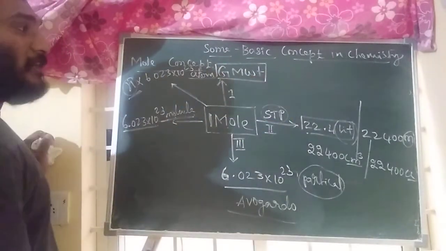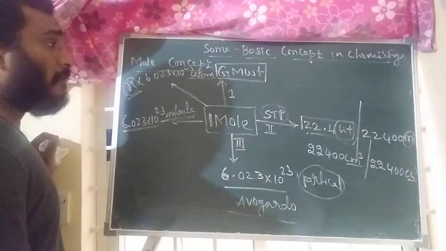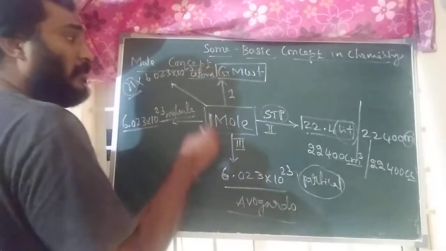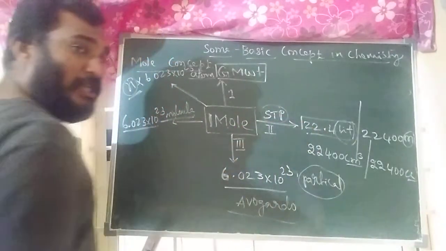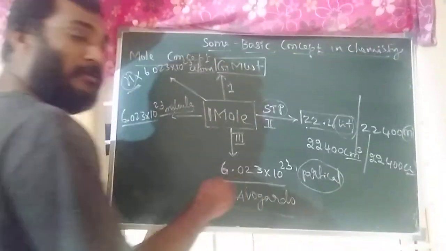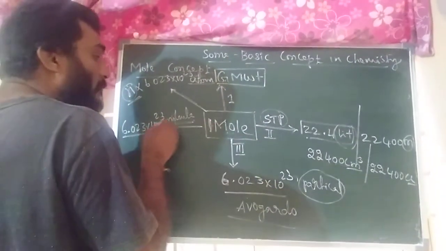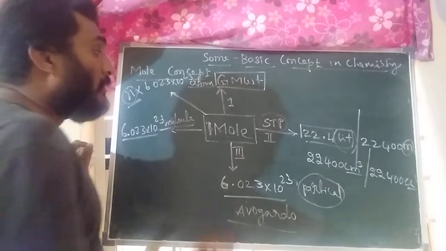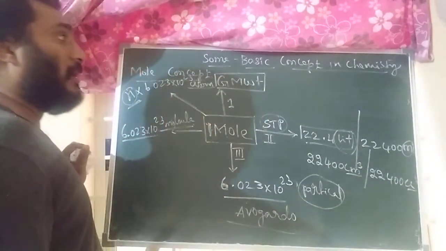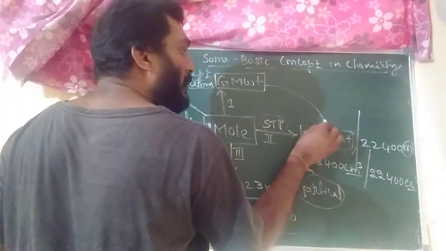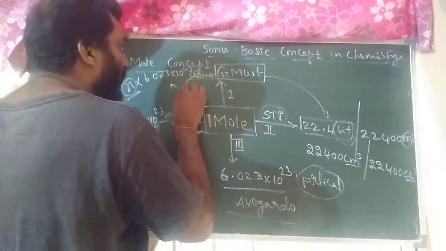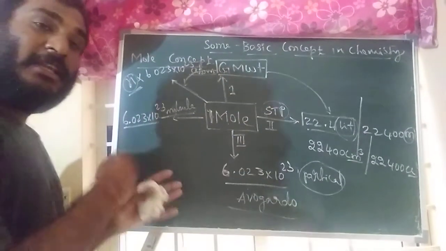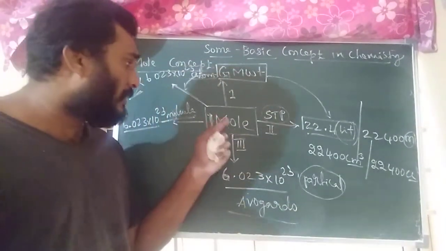After that, what types of questions will come for competitive exams? Mole and gram molecular weight relation, mole and STP condition relation, mole and Avogadro number relation, mole and number of molecules relation, mole and number of atoms relation. These types of relation questions will come. Otherwise, gram molecular weight to STP condition, gram molecular weight to molecules, gram molecular weight to Avogadro number, any type of question will come. You should know the chart properly.